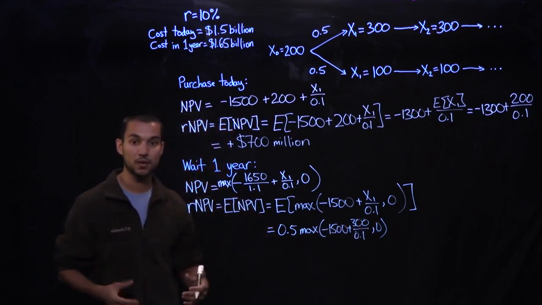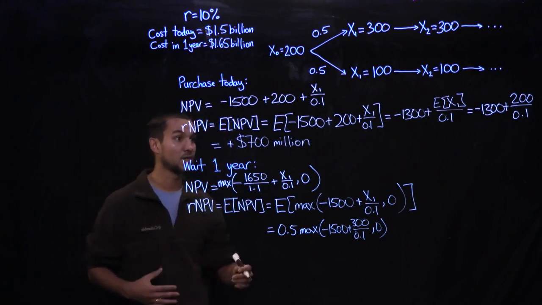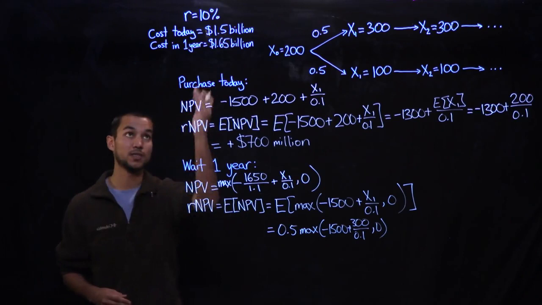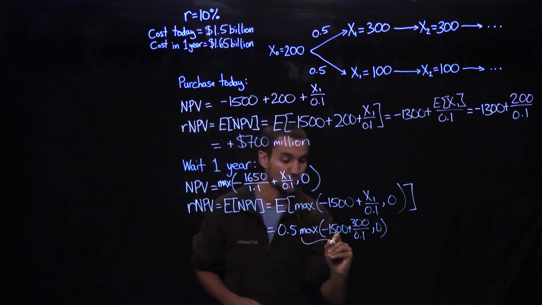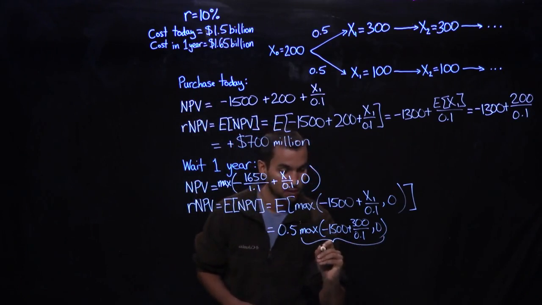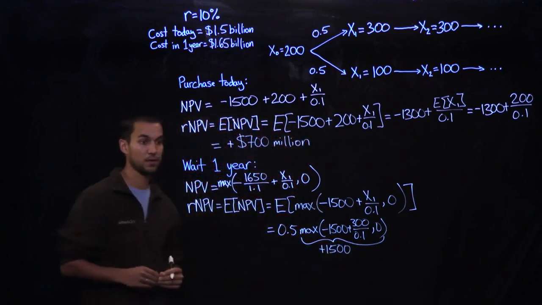And so minus 1500 plus 3,000 is positive 1,500. And so that decision has positive NPV, and so they would go ahead with the purchase of the manufacturing facilities in that case. And so this would be equal to plus $1,500 million, or $1.5 billion.